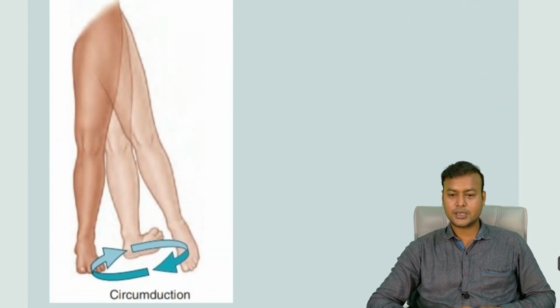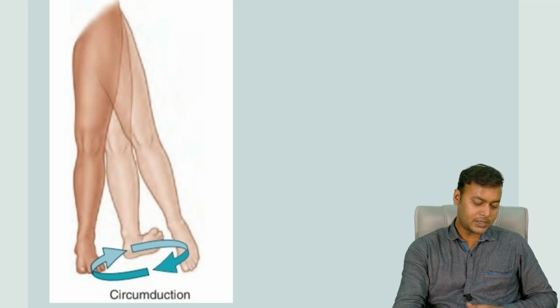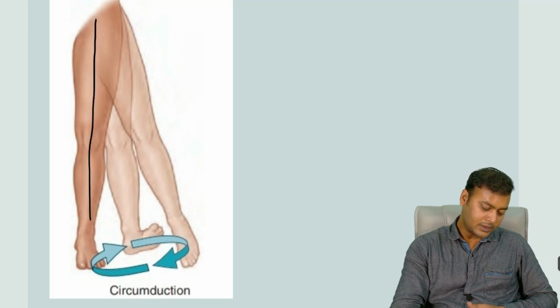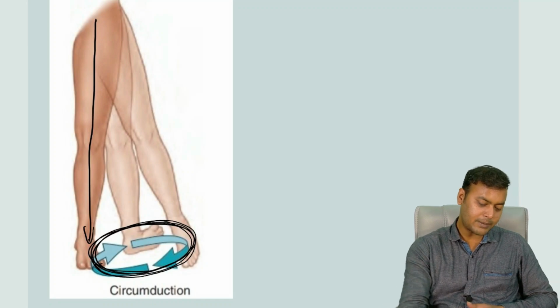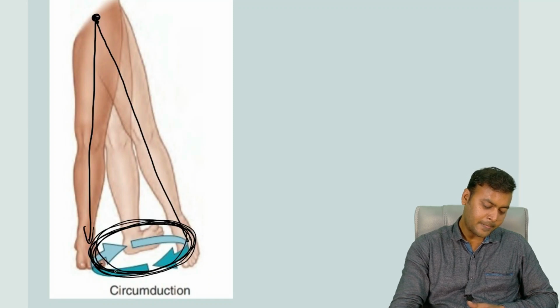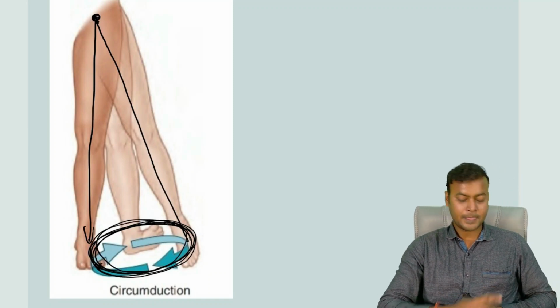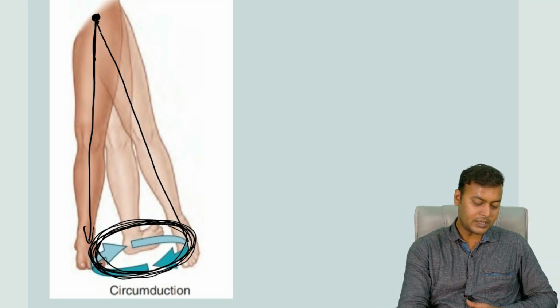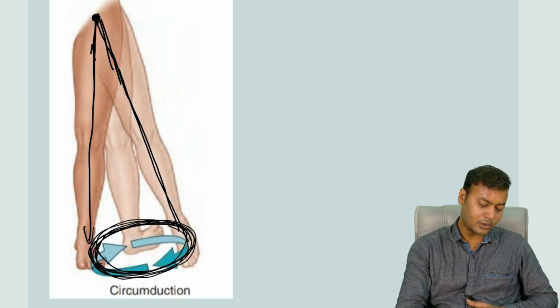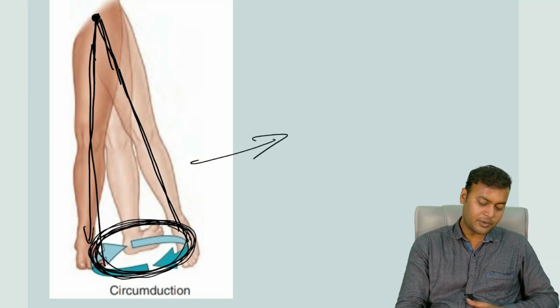Circumduction. This is also another important movement. Now you can see this is the lower limb. This is the resting position. Then what he is doing, he is moving the foot in a circular motion. So what is happening? The upper end of the limb is fixed at this position. However, the lower end is free and it is rotating. So you can see it is forming a cone. The lower free end forming the base of a cone, whereas the upper fixed end is the tip of the cone.